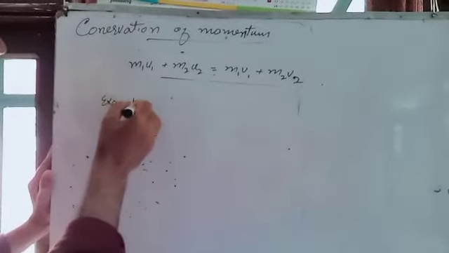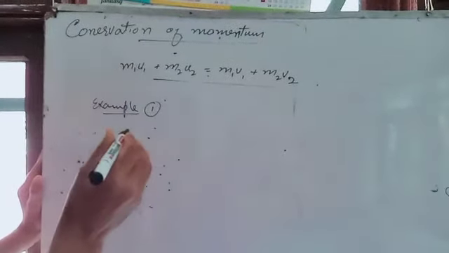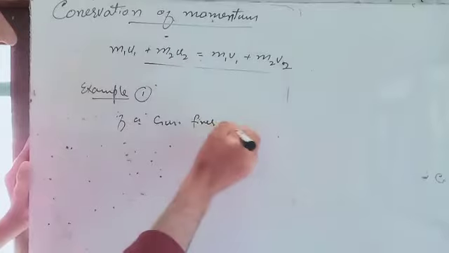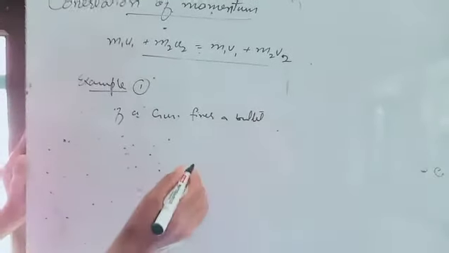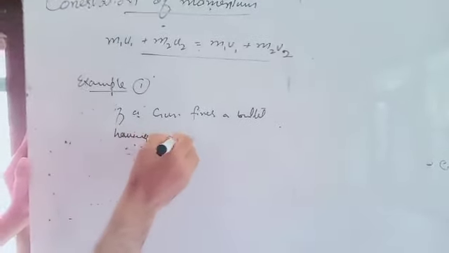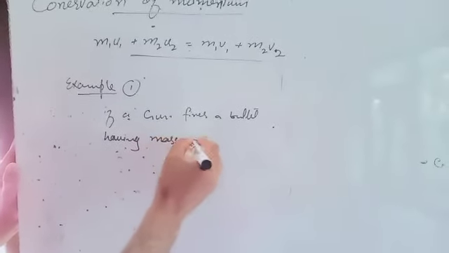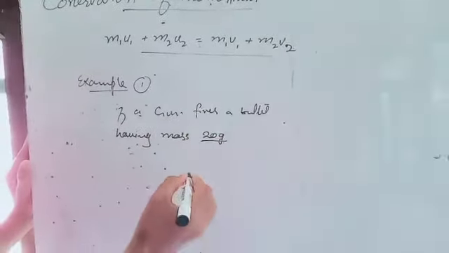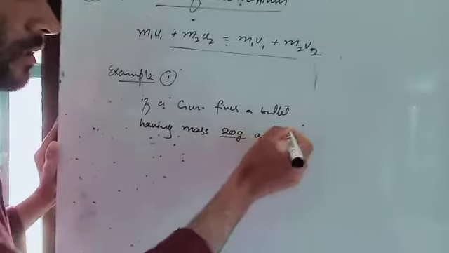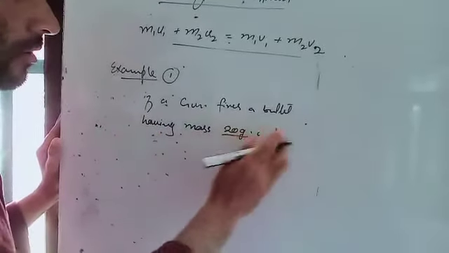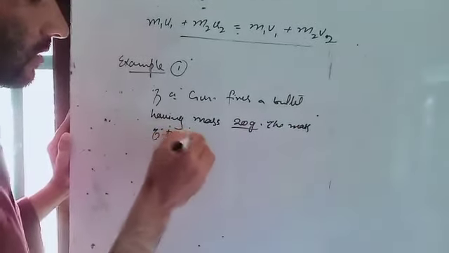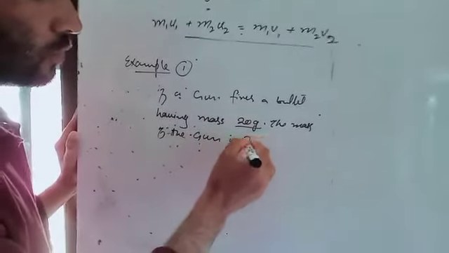Example number 1. If a gun fires a bullet having mass 20 gram, that is the mass of the bullet, and the mass of the gun is 2 kilogram.